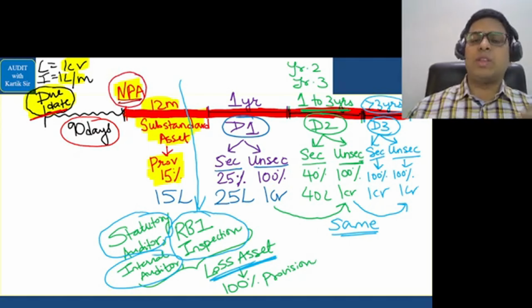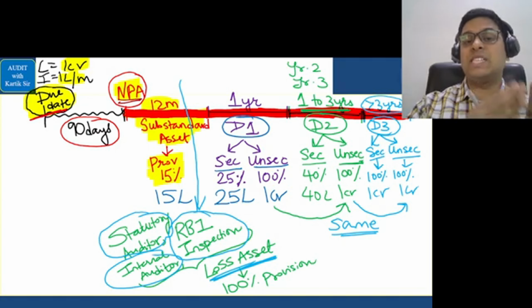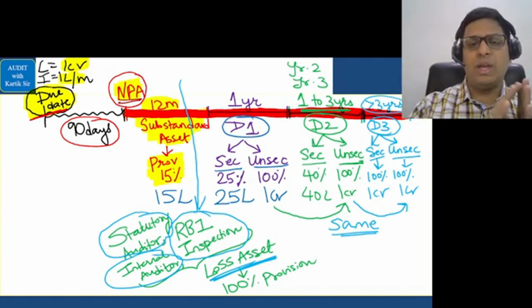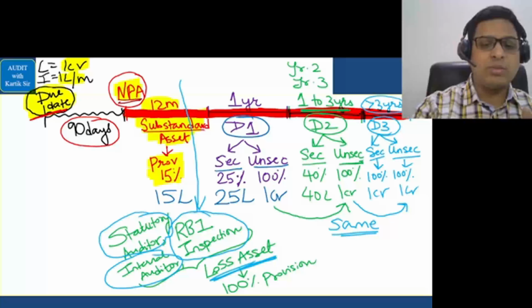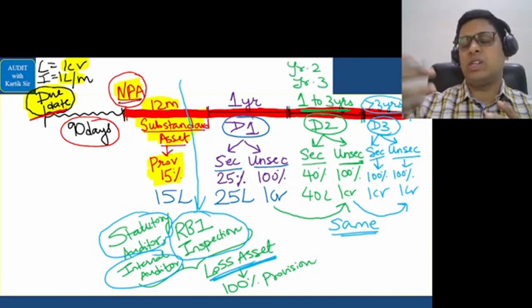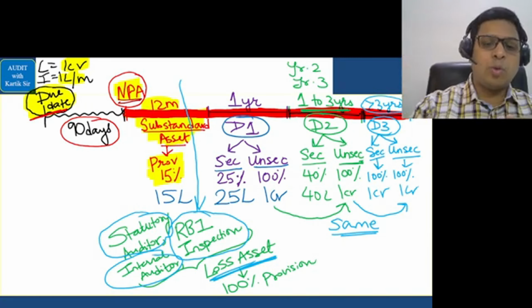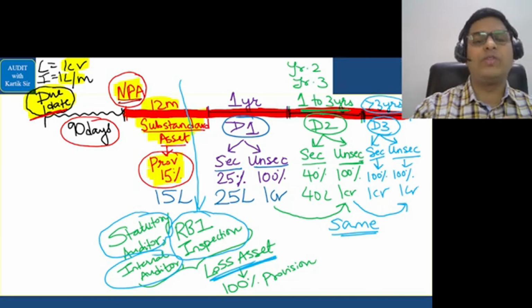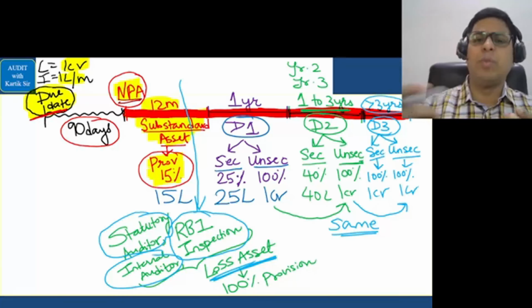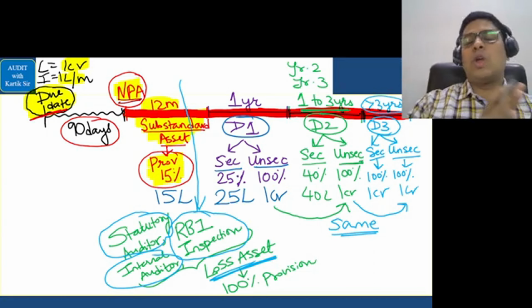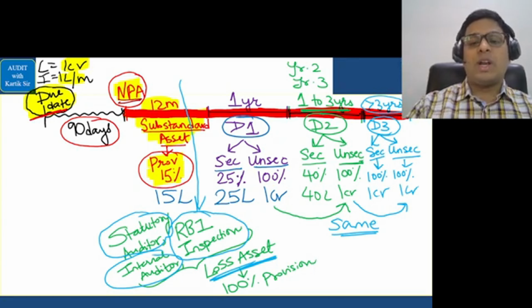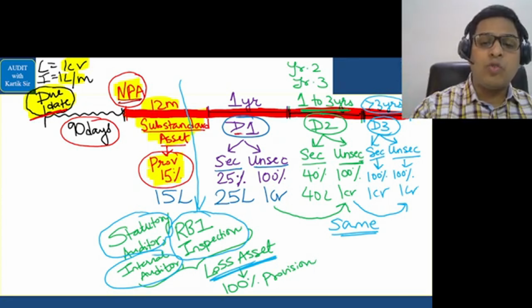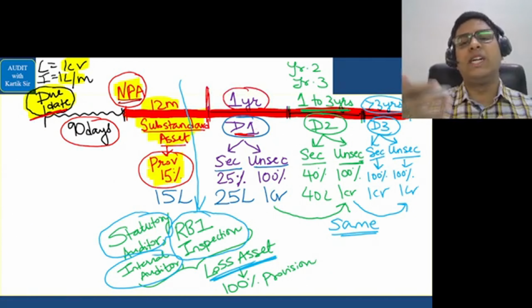Okay. Whenever the borrower is declared as an NPA, then for the next 12 months from the date of declaration of NPA, we call that borrower as a substandard asset, and the bank will start to slowly create provisions. So provision is created at the rate of 15% of the loan amount, or the due amount. After the 12 months of the substandard asset period is over, then the doubtful period starts. So we start with the D1 period. So 1 year after the 12 months gets over, we call it as a D1 period.